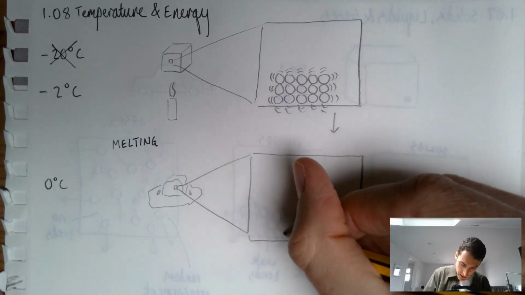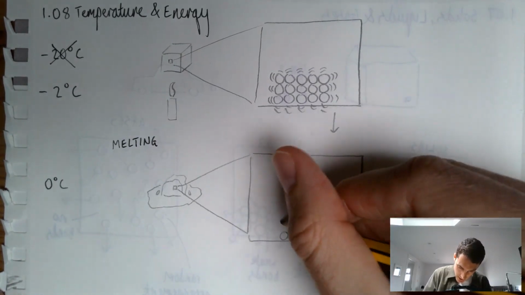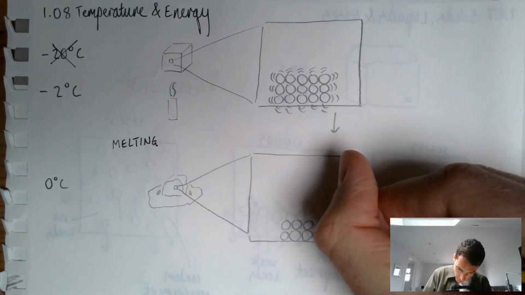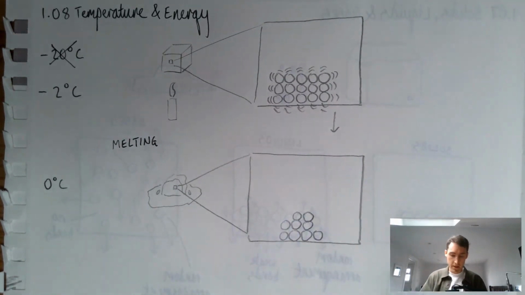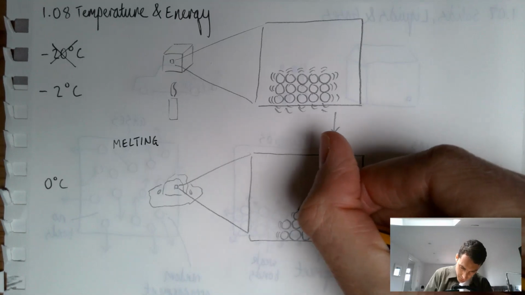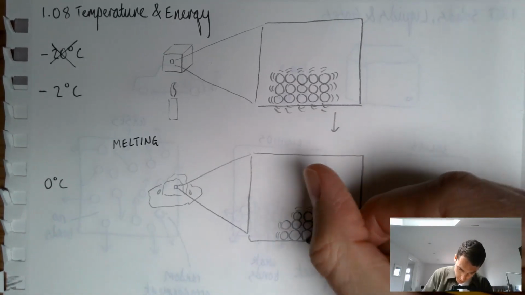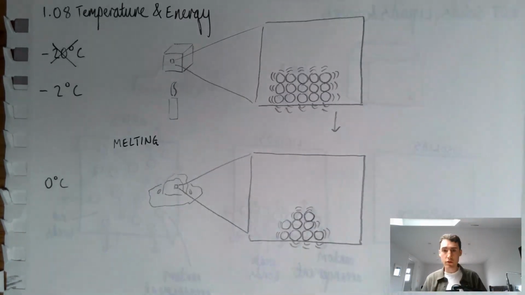So I would still have some of the particles left in my lattice, but I'm not going to draw all of those particles. I want to show that actually quite a few of them have now broken free. And these are jiggling quite a lot, like the ones we saw in the previous diagram. These still have the same amount of kinetic energy, or even a bit more than we had at minus 2. So these have lots of kinetic energy. They're jiggling all over the place.